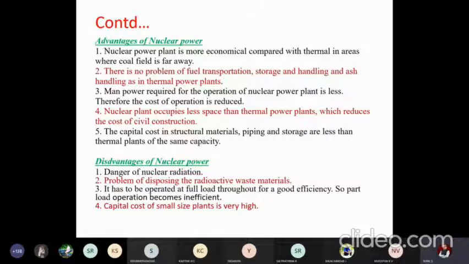Such facilities will not be there here. The last limitation is you have to go for a huge size plant with a very high production capacity. You cannot plan for a smaller one, as the cost of small plants will be very high. So these are some of the advantages and limitations of nuclear power. Please make a note.